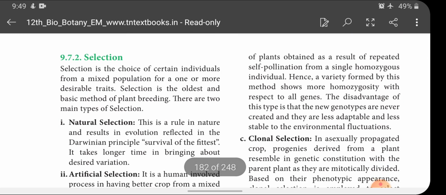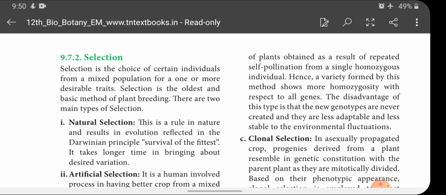Next one is selection. So first, in the conventional methods, we have finished the first method, that is called introduction. Now we are going to see selection. What is selection? Selection is the choice of certain individuals from a mixed population for one or more desirable traits. Selection is the oldest and basic method of plant breeding.